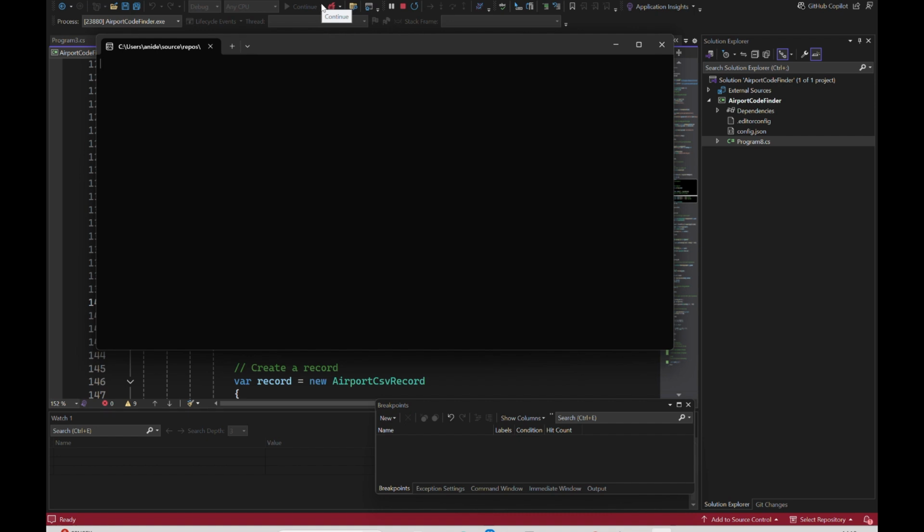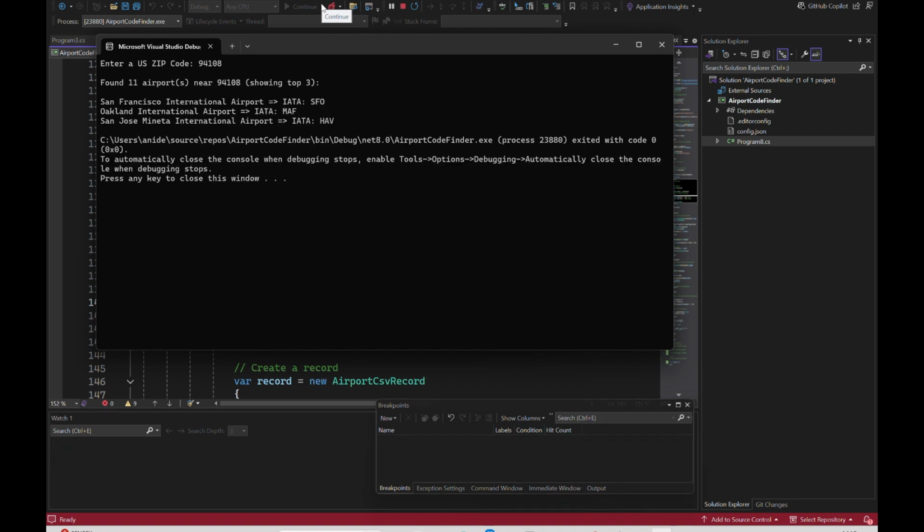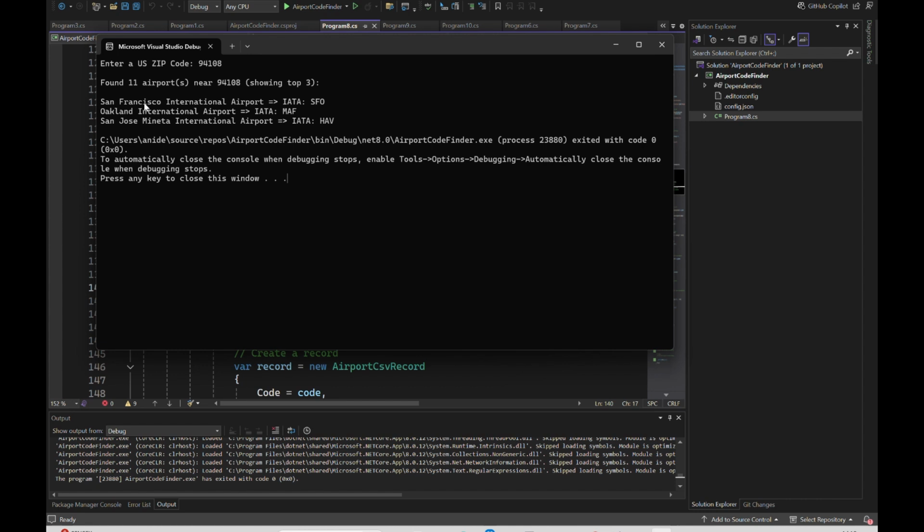Okay, 94108. Okay, slightly better. At least it could find the SFO code, but again, for the others, it could not find, which basically means that while it is trying to match the name, it's not really matching exactly. Some research I did on this found that, for example, San Jose Mineta International Airport in the database is written as Mineta San Jose International Airport. So it's a switching of words that has happened. Same for Oakland. I think Oakland is called San Francisco Bay Oakland International Airport, so it's a longer name. I think that's not going to work, so we'll have to do something better than this.